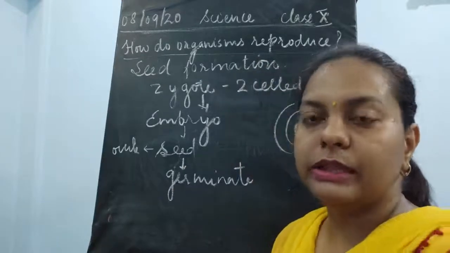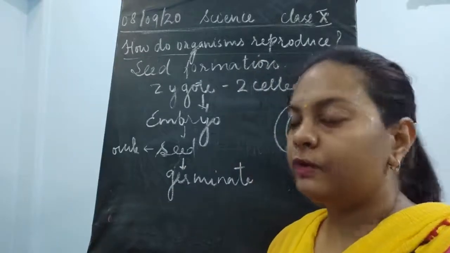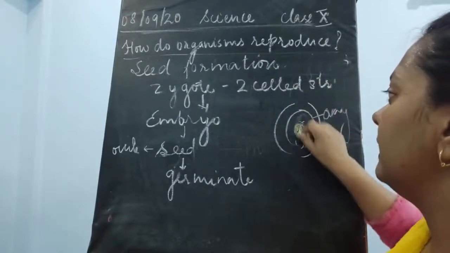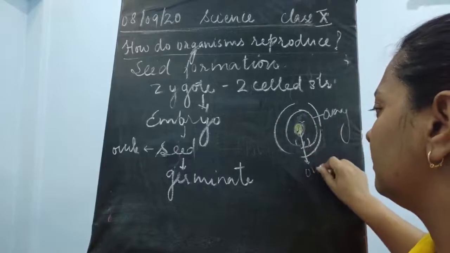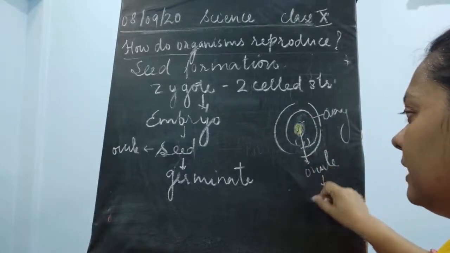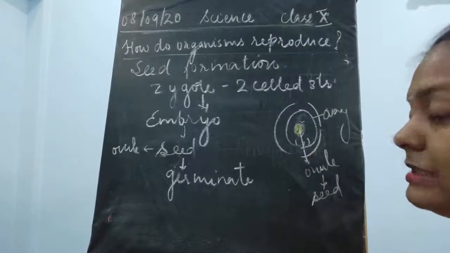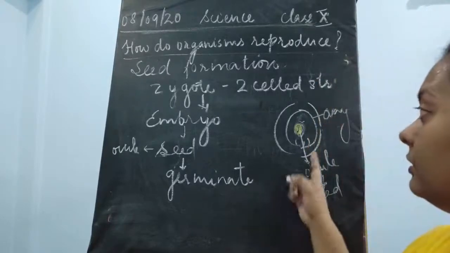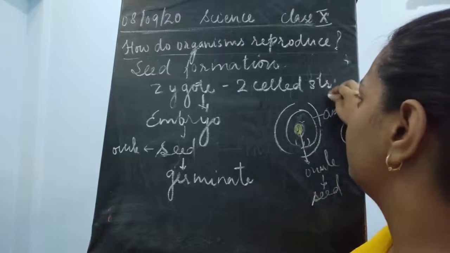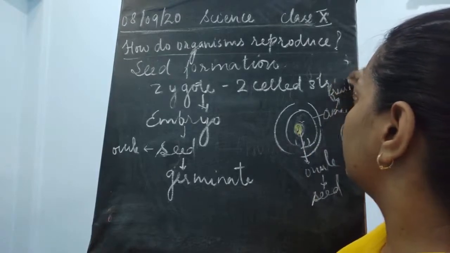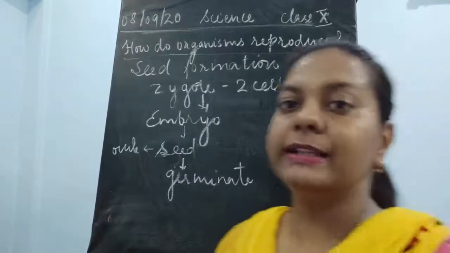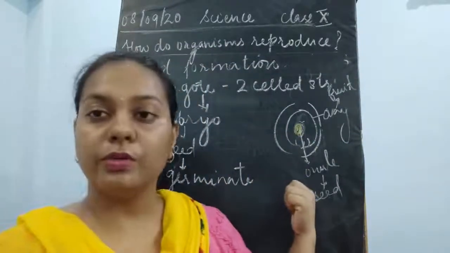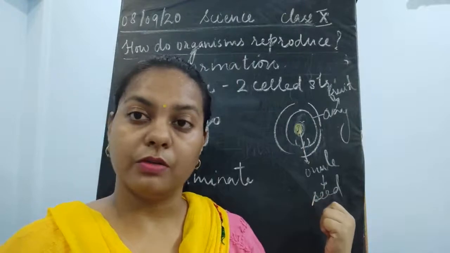It falls down, and then we are left with only the ovary, which is this, and the ovule, which in turn gives rise to the seed, continuously dividing and forming a new structure called seed. Now, this ovary forms fruit. It ripens, it swells up, and it forms a fruit. And ultimately, this ovule forms a new structure called seed.